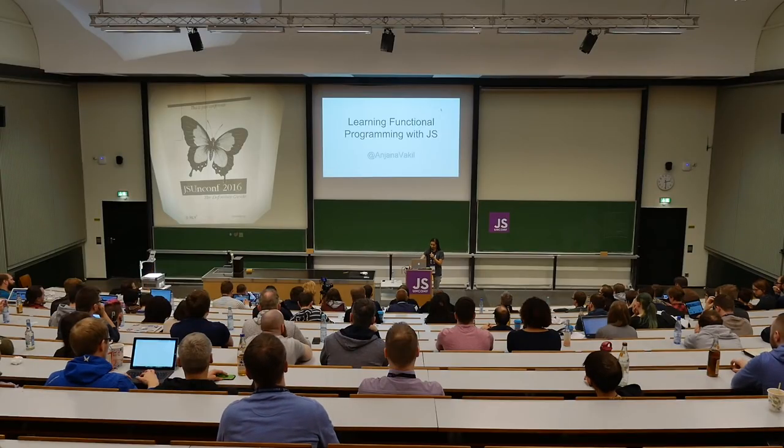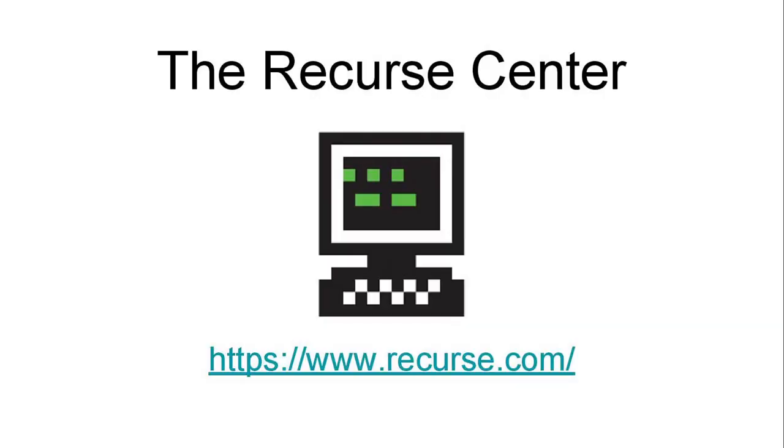I'm going to try and save a little time for questions at the end, but we'll see how that turns out. So how did I end up standing here talking to you guys about functional programming in JavaScript? About 6 months ago, in the fall of 2015, I went to a programming community in New York City called the Recurse Center, which, quick plug, is probably the best programming community I've ever experienced.